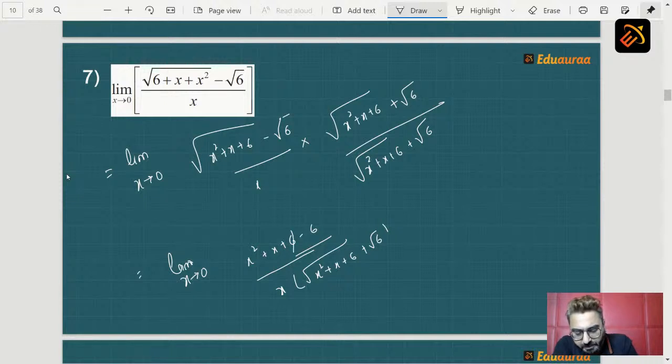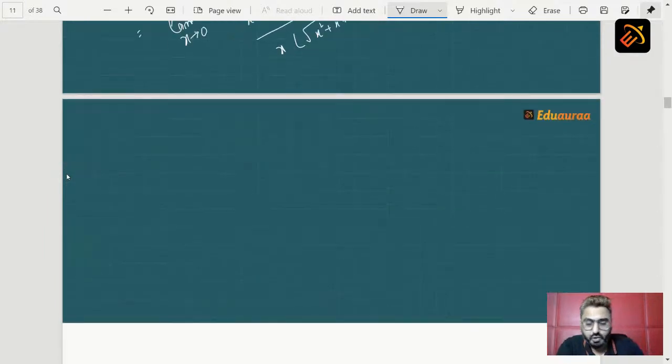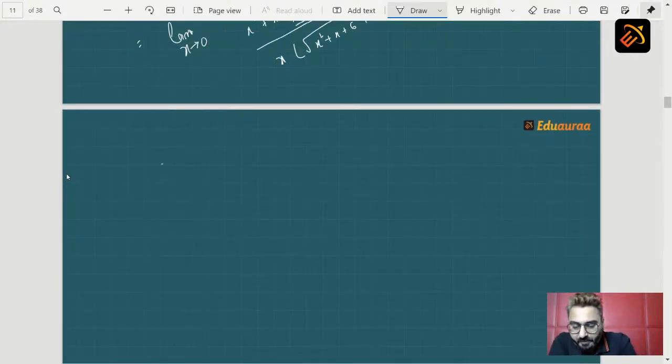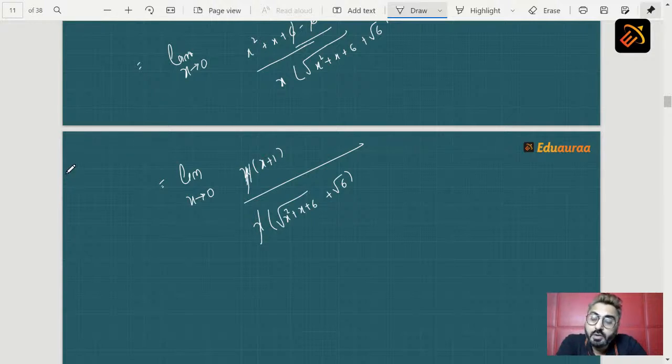In the numerator, plus 6 minus 6 cancelled, and we get x square plus x on top. So can we write the next step as limit x tending to 0, x into (x plus 1) upon x into (root of x square plus x plus 6 plus root 6). Now, what is the reason which is making your sum 0 by 0? The x will cancel. The moment it gets cancelled, you can apply limits.